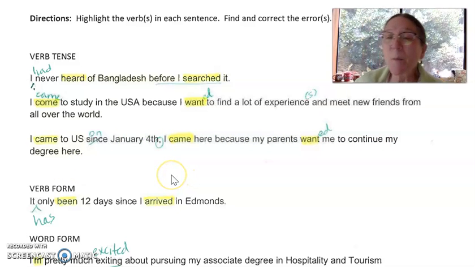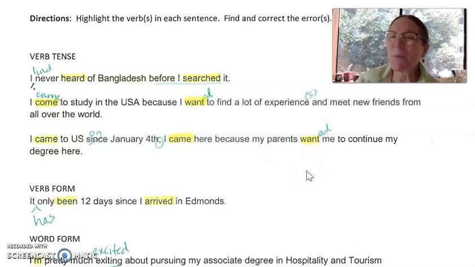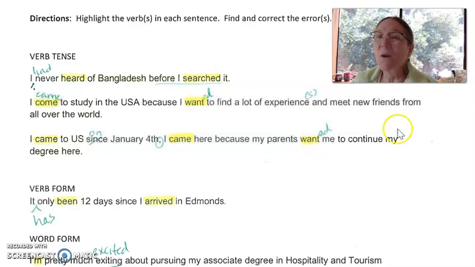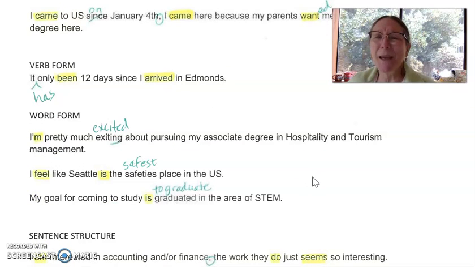All right, put it in the past. Came and wanted. I know your parents still want you to continue your degree, but we're talking about before, when you made your decision to come here. That's when the decision and the reason happened in the past. I know that's confusing, huh? It's counterintuitive to many, many languages.